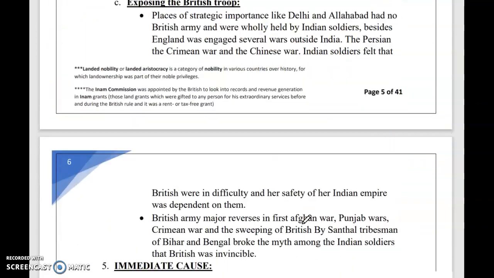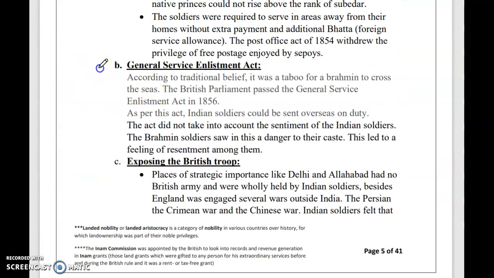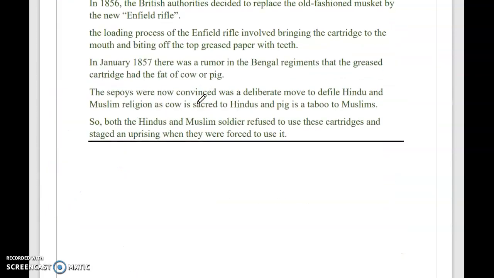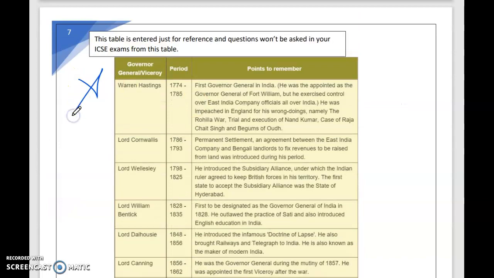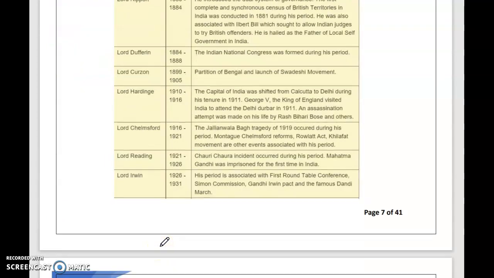As you can see, there is this General Service Enlistment Act and its date. So I'll keep on telling what things are important. You don't have to worry about this. This is not in your syllabus.